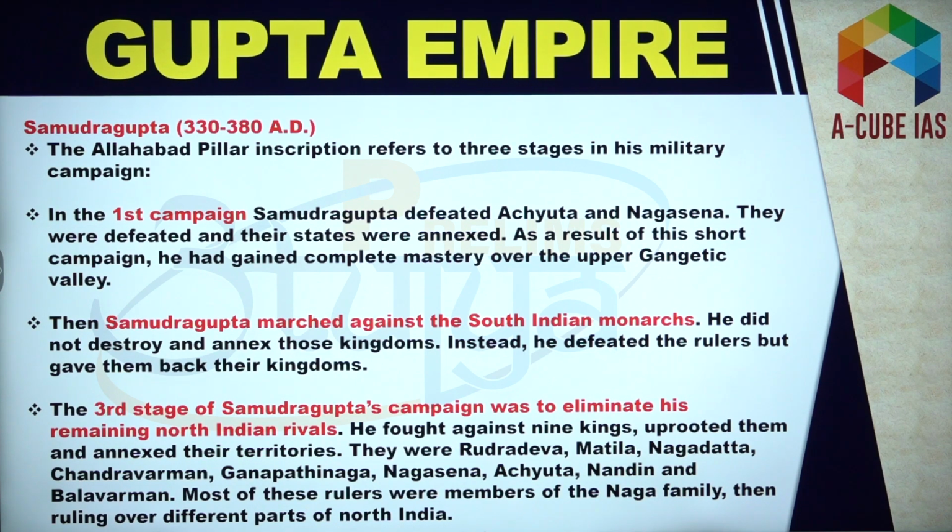After that he marched against the South Indian rulers. Although he did not destroy or annex those kingdoms, he defeated them and gave back their kingdoms. And the third stage, he eliminated the remaining North Indian rivals. So from the military perspective, he had achieved a lot. That's why he is also known as Indian Napoleon.